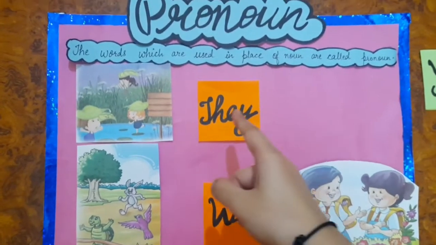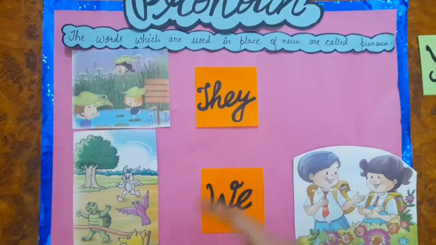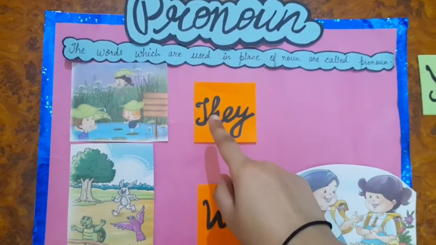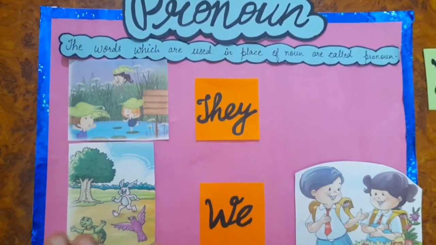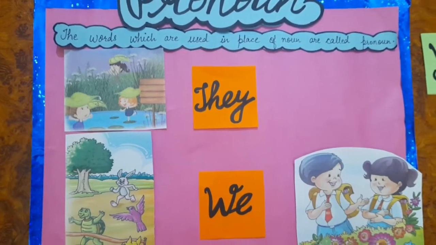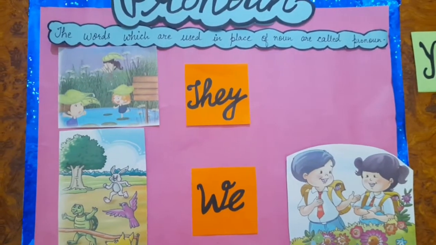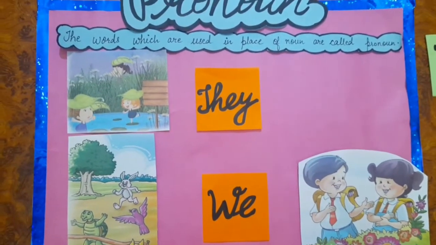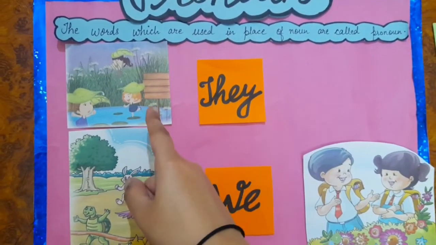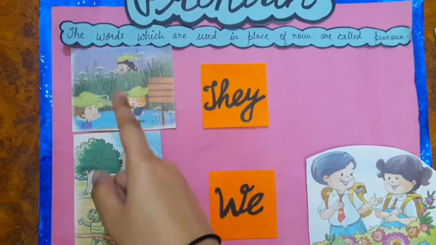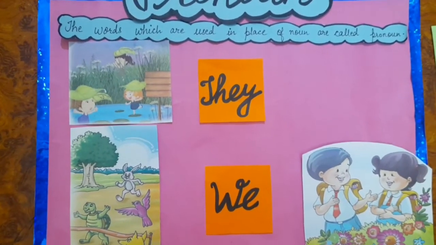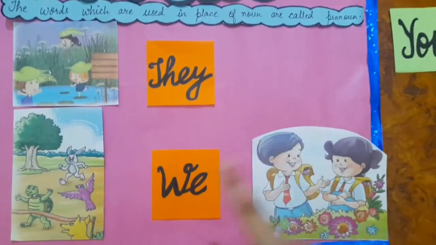Okay, like they are playing in rain. They are running. We are going to use they when you are not involved in any kind of activity and you are talking about third person which is far from you and they are in group. तो हम क्या यूज करेंगे? We are going to use they. Okay? They. They are playing in rain. They are running.